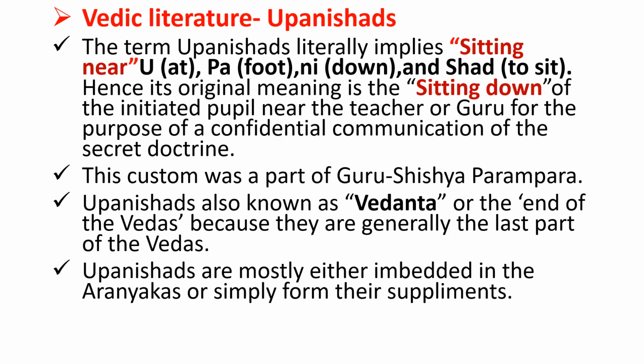And the fourth category of Vedic literature is Upanishads. The term Upanishads literally implies sitting near. Hence, its original meaning is the sitting down of the initiated pupil near the teacher or guru for the purpose of a confidential communication of the secret doctrine. This custom was a part of Guru Shishya Parampara. Upanishads are also known as Vedanta or the end of the Vedas, because they are generally the last part of the Vedas. Upanishads are mostly either embedded in the Aranyakas or simply form their supplements.